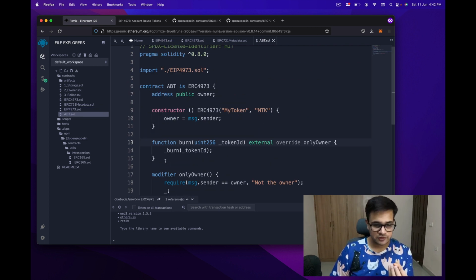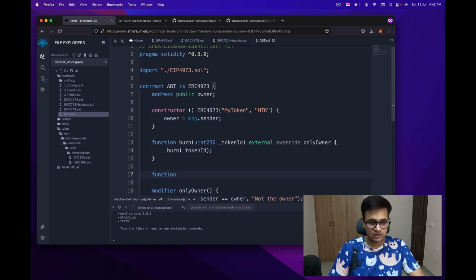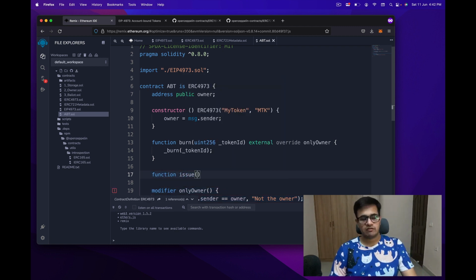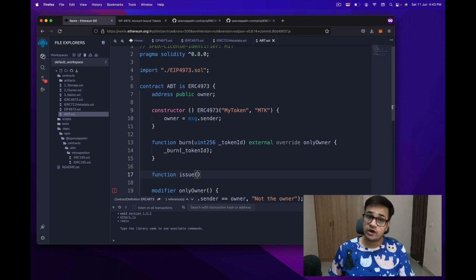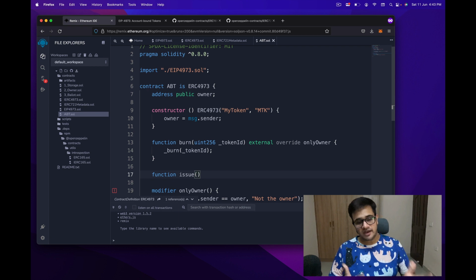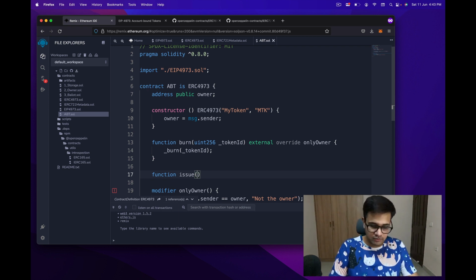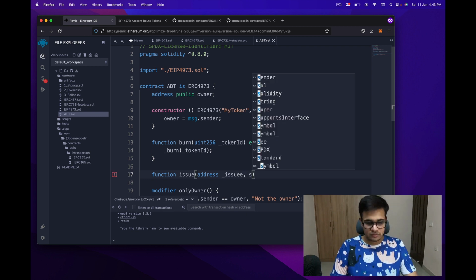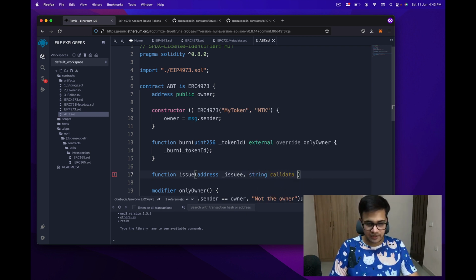So what we're going to do is create a new function called issue, and what this issue will do is issue a token to a specific address. And this issue function also accepts a URI where we have stored the metadata for this token. This can be something like the address of issuee, and then we need to write string calldata and then underscore URI.